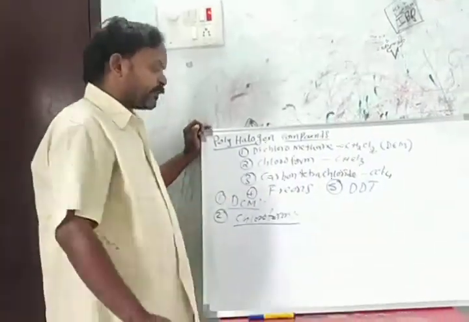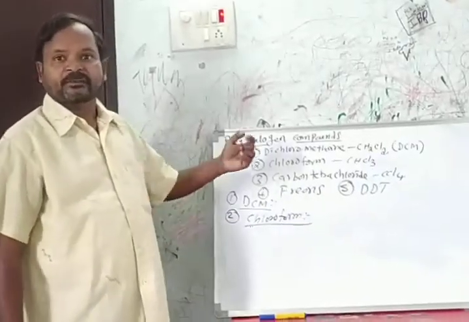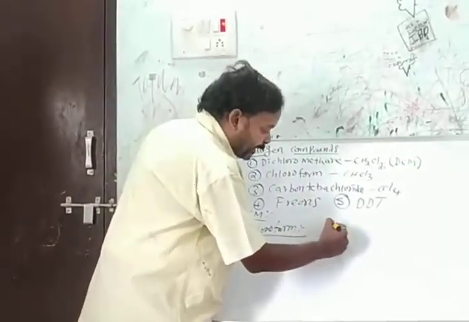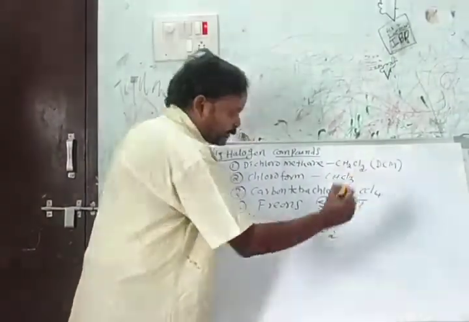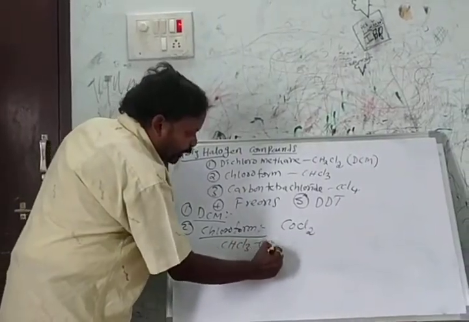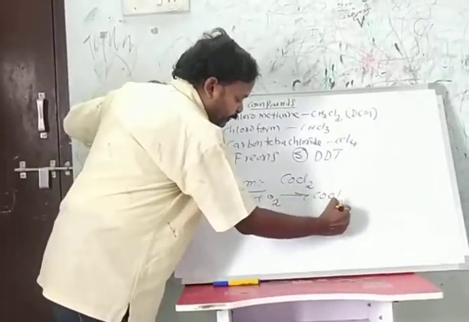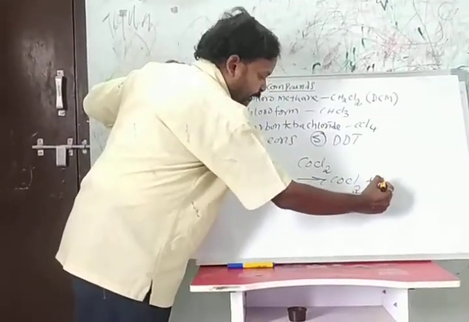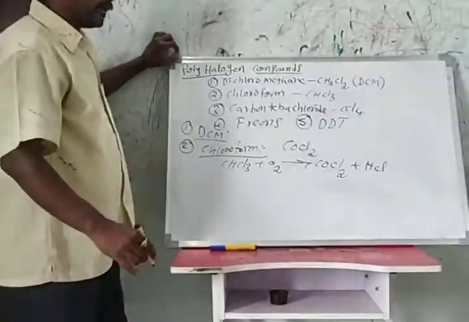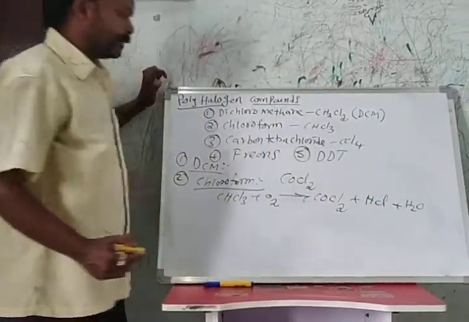If chloroform is exposed to atmospheric oxygen, it forms a poisonous gas, carbonyl chloride, COCl2, along with hydrochloric acid and water.